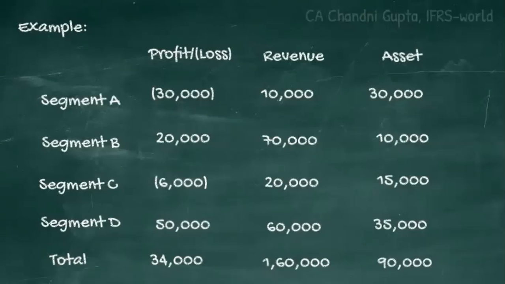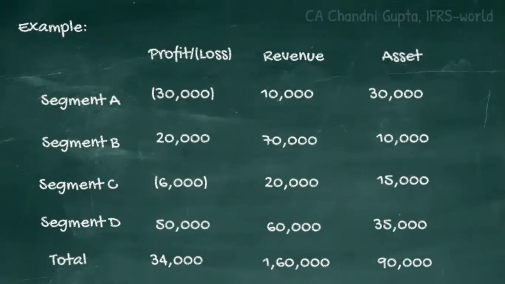Now we need to compare the 10% of the greater of these two. That is the 70,000, the greater of total profit and total loss. The 10% of this total profit, which comes out as 7,000, will be compared with the profit and loss figures of the A, B, C, and D segments.